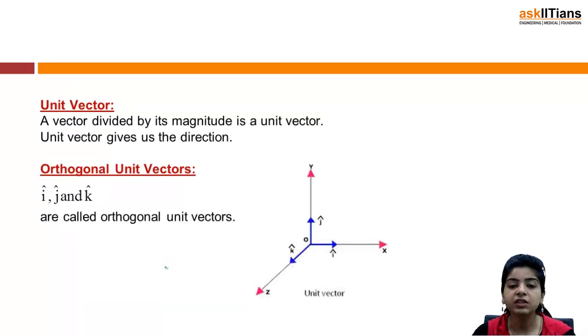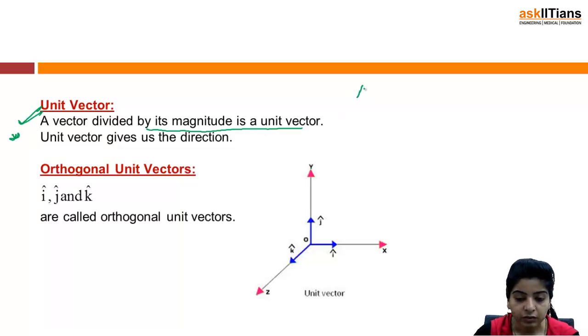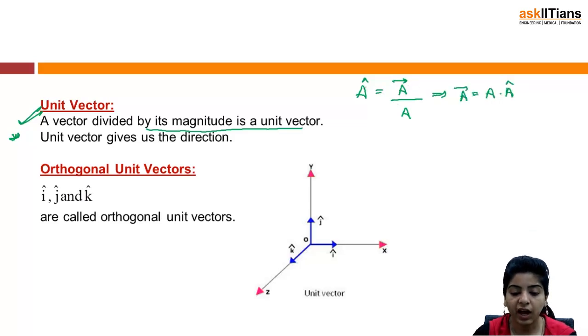Next we have a unit vector. A vector divided by its magnitude is a unit vector, and a unit vector gives us a direction. What does that mean? You can write it like this, and this gives me vector A divided by its magnitude. So I get vector A as A into this, you can call it A cap also. So this is a unit vector, that is, the vector A divided by its magnitude gives us the unit vector.